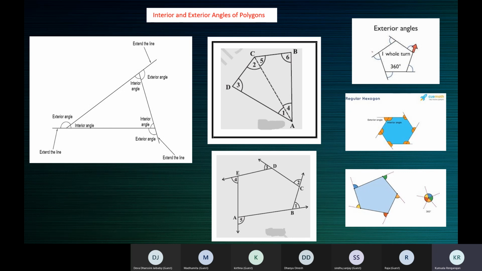If the polygon has 7 sides, it has 7 interior angles and 7 exterior angles. Interior angles are always visible. Exterior angles, you can make visible by producing the sides. If you don't produce the sides, you cannot see the exterior angles.